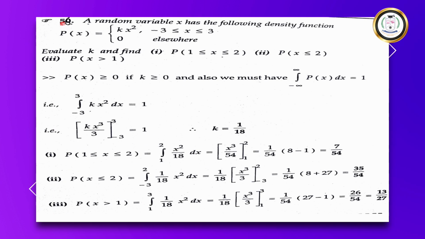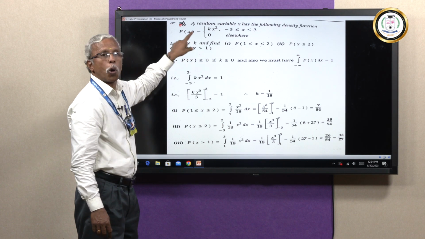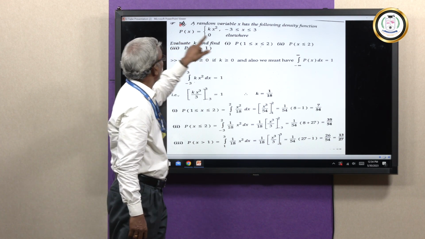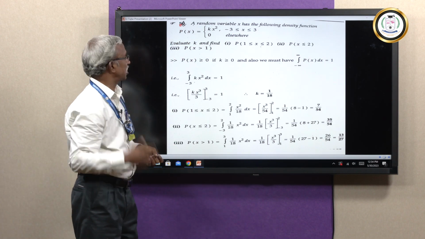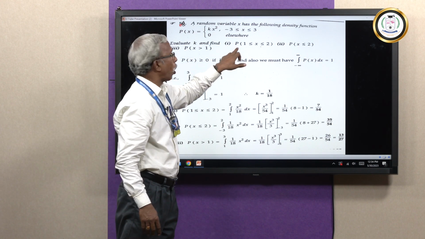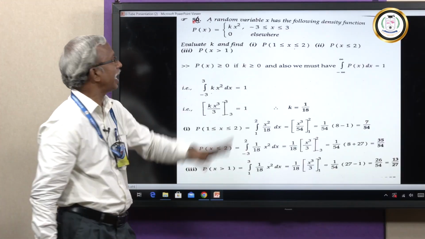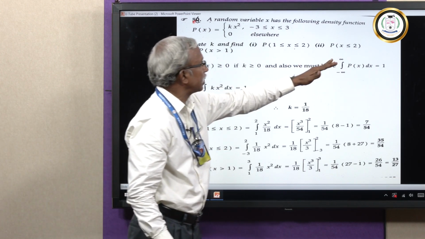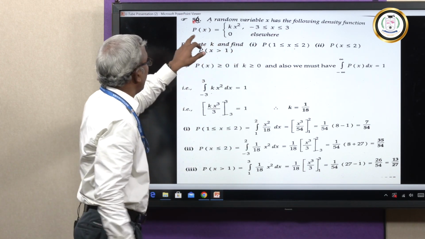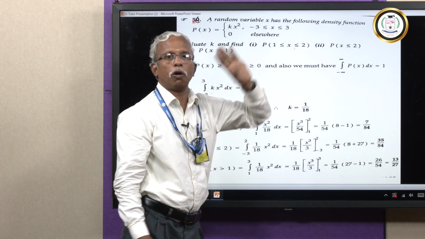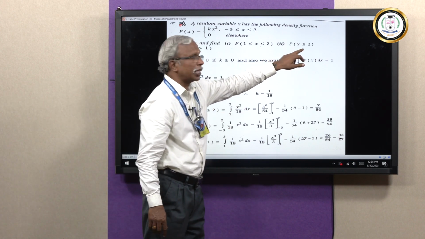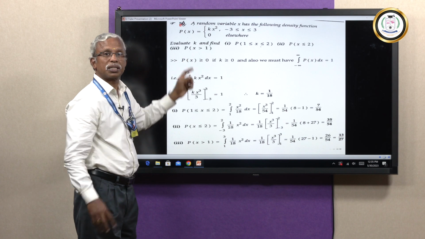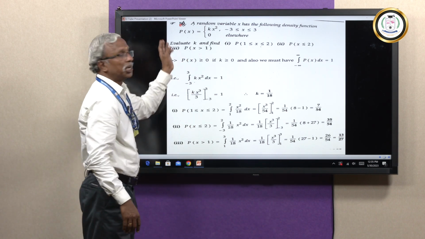Let us move on to the next problem, where this is a different idea, where you have been given this probability density function. Instead of f of x, they have taken it as p of x, nothing wrong in it. F of x, p of x, it all represents the same. So, the question is, what is the probability that a random variable x lies between 1 and 2? The second part is, what is the probability that the random variable x is lesser than or equal to 2? And the third question is, what is the probability that the random variable x is greater than 1?